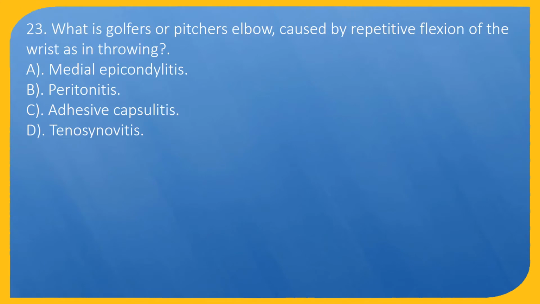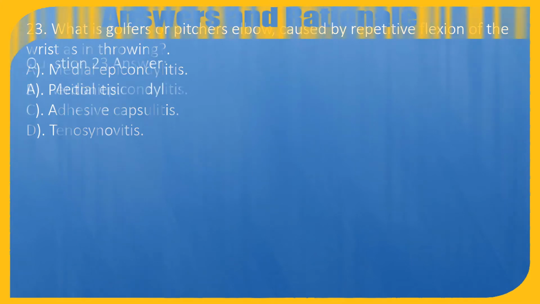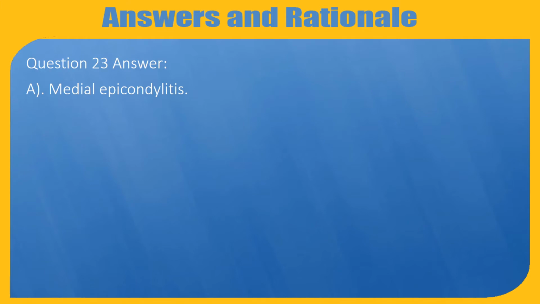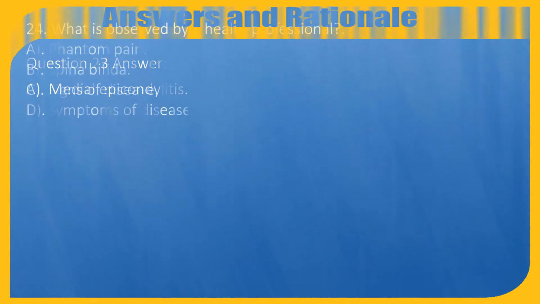Question 23. What is golfer's or pitcher's elbow, caused by repetitive flexion of the wrist as in throwing? A. Medial epicondylitis. B. Peritonitis. C. Adhesive capsulitis. D. Tenosynovitis. Question 23 answer: A. Medial epicondylitis.